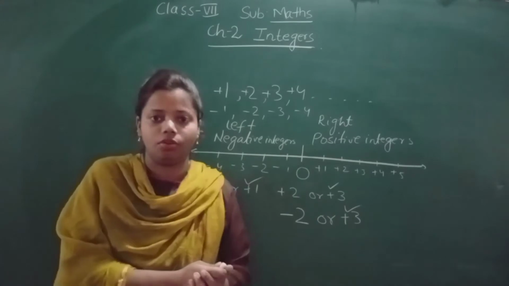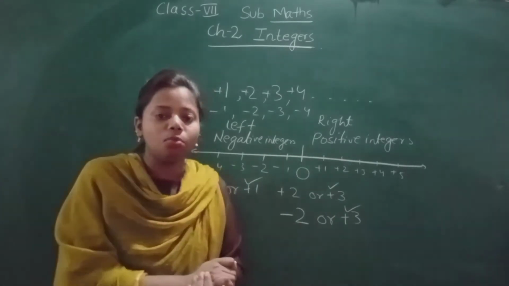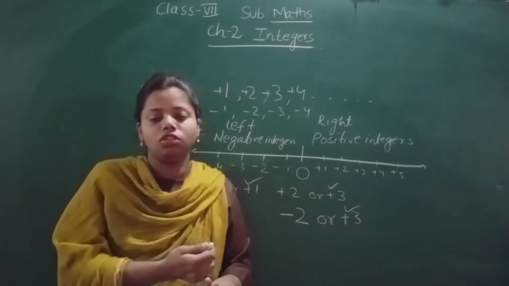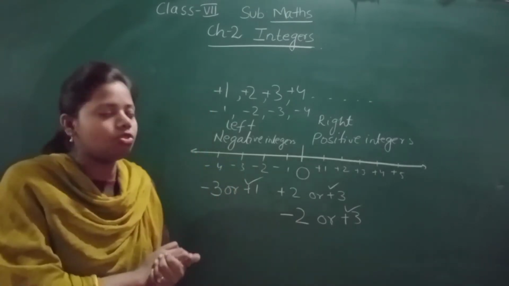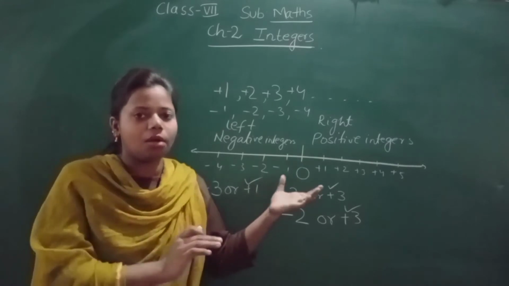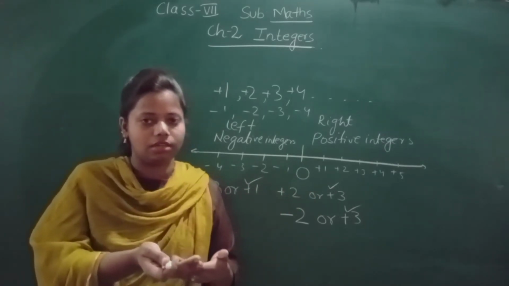That one is greater. Okay, the question is given to find which one is greater and which is smaller. And 0 has no sign, it is neutral. It is neither positive nor negative. Now one more thing you will understand is the comparison between plus and minus: all positive integers are greater than negative integers.